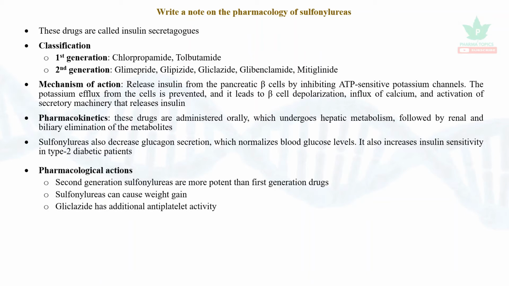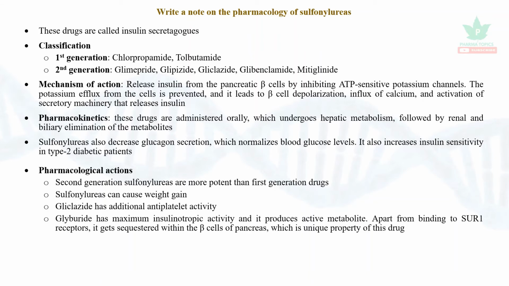Gliclazide can cause additional antiplatelet activity. Glyburide has a maximum insulinotropic activity and produces active metabolite. Apart from binding to SUR1 receptors, it gets sequestered within the beta cells of pancreas, which is the unique property of glyburide. These drugs can also be combined with metformin or insulin for better glycemic control.